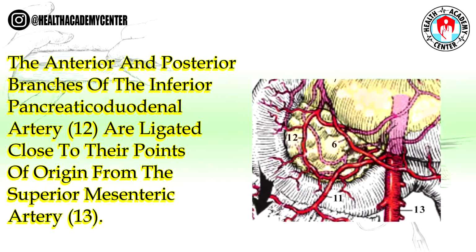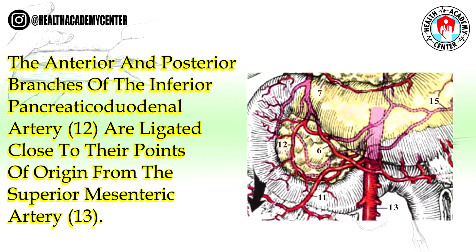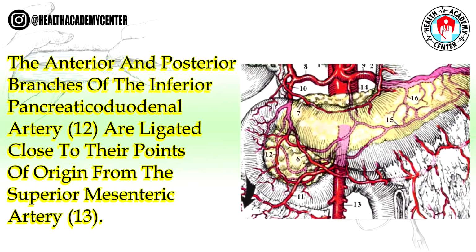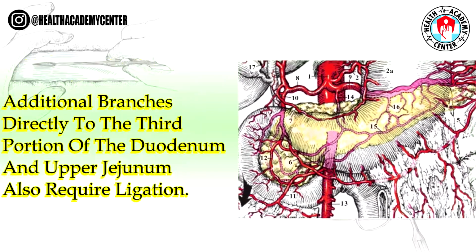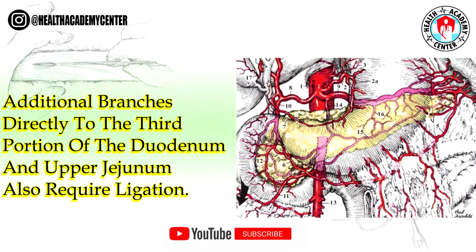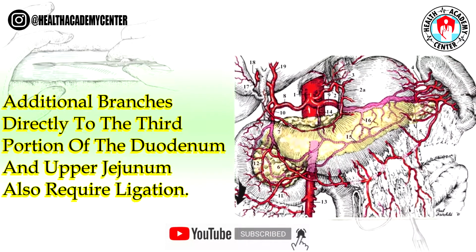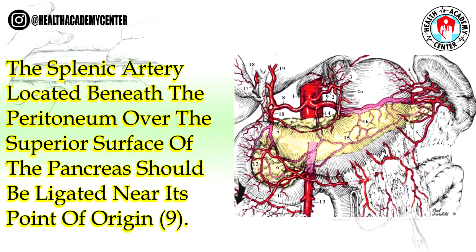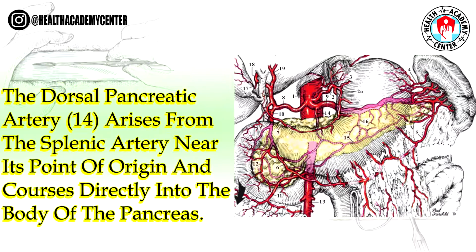upper quadrant. The anterior and posterior branches of the inferior pancreaticoduodenal artery, 12, are ligated close to their points of origin from the superior mesenteric artery, 13. Additional branches directly to the third portion of the duodenum and upper jejunum also require ligation. The body and tail of the pancreas can be extensively mobilized with the spleen. The splenic artery located beneath the peritoneum over the superior surface of the pancreas should be ligated near its point of origin, 9. The dorsal pancreatic artery, 14, arises from the splenic artery near its point of origin and courses directly into the body of the pancreas.